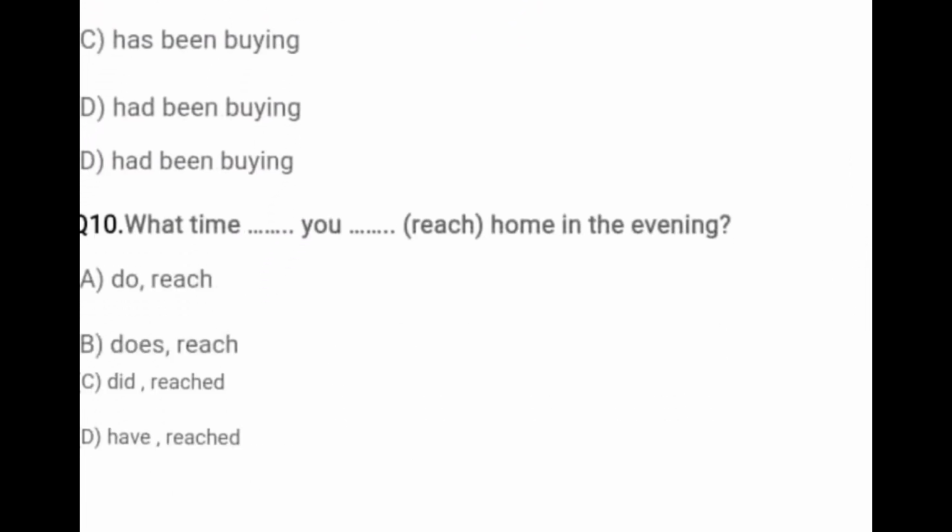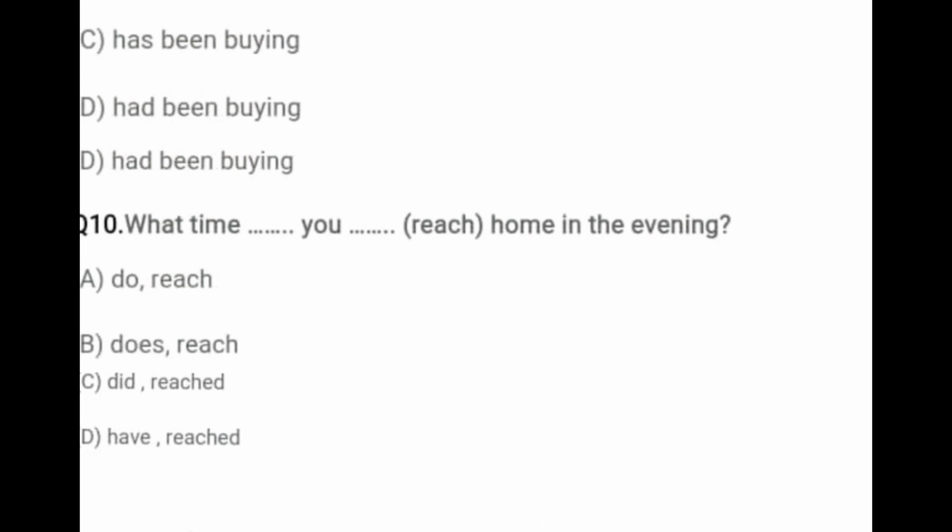Next is, what time dash you dash reach home in the evening. Here, it is a generally asked question, it is routine work, and for routine work you have to use simple present tense.